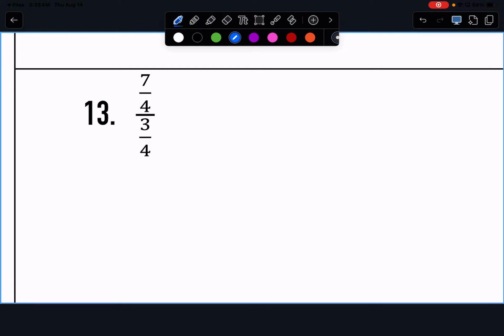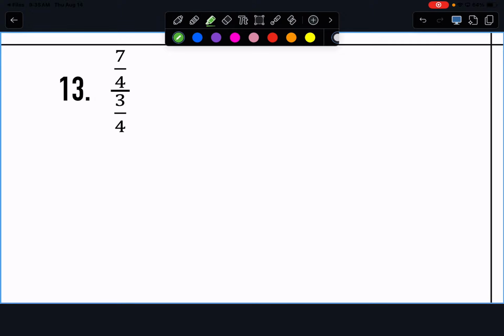Keep, change, flip. So what that means, okay? We keep the first thing. Change the sign. So instead of dividing, we're going to multiply. And then we are going to flip the denominator to 4 over 3.